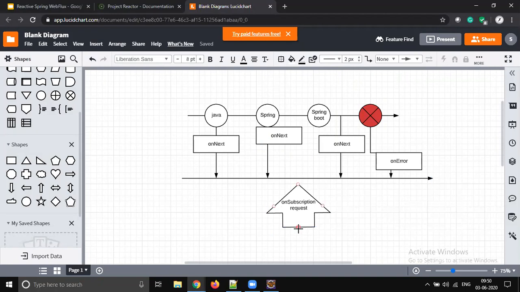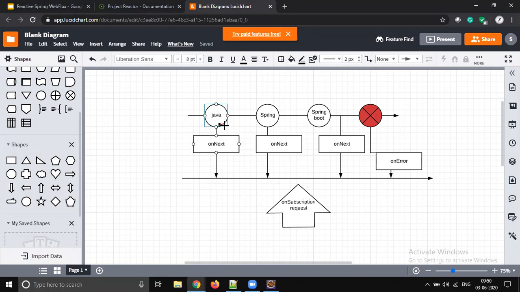So subscription is a combination of these two events, on subscription and request. Once these two events are triggered, the data will be started, right? So the data is going to be started sending to the client, right? So the subscriber is going to get the data.